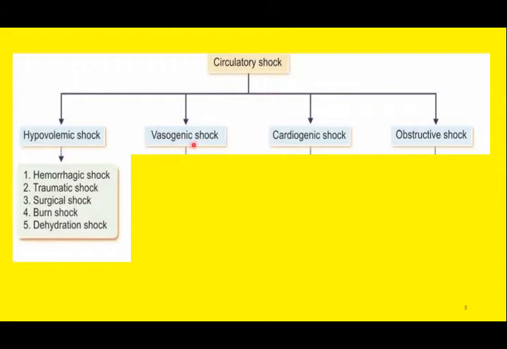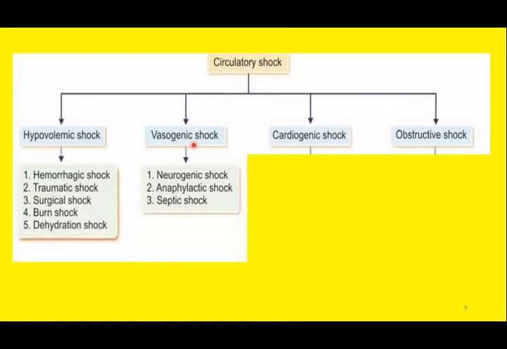Then is the vasogenic shock. As we have discussed earlier, vasogenic shock is sometimes known as low resistance shock or distributive shock. And the three major types of vasogenic shock include neurogenic shock, the second is the anaphylactic shock, and the third is septicemic shock or simply septic shock.